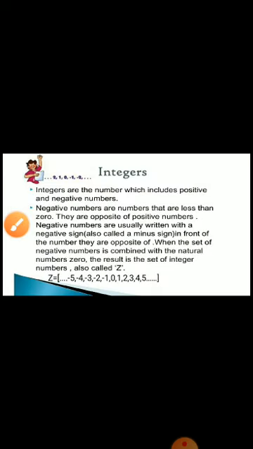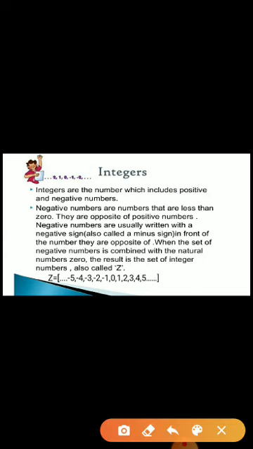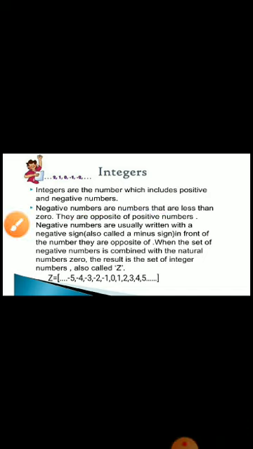Next was the integer set. What was that integer set? It was a collection of negative numbers as well as positive numbers. The negative numbers are the numbers that are less than 0. The numbers which are less than 0 are called negative numbers. They are opposite of the positive numbers. Negative numbers are usually written with a negative sign in front of the numbers they are opposite of.